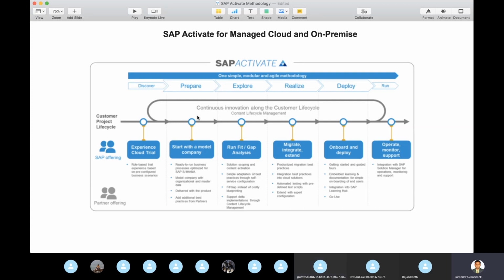And if you look below, I don't think you can read this, so I can explain. What is the experience in the cloud trial? You discover initially what the prerequisites are and what the advantages are, everything you are going to discuss. When we launch the project preparation, start with a module for company XYZ and get ready to run the business processes optimized for SAP S4 HANA. What is required? Surendra, is that 100% correct, no?